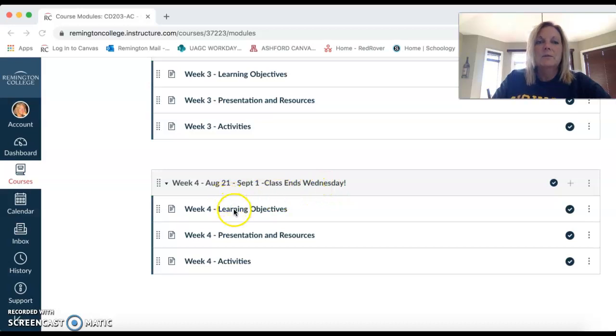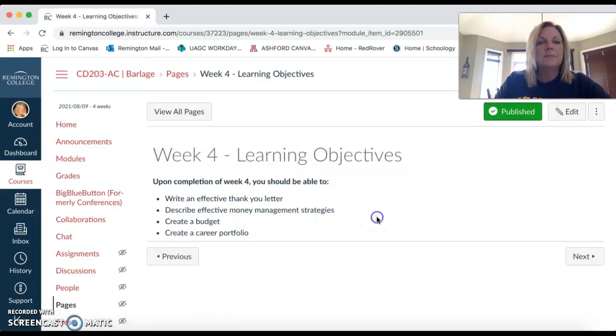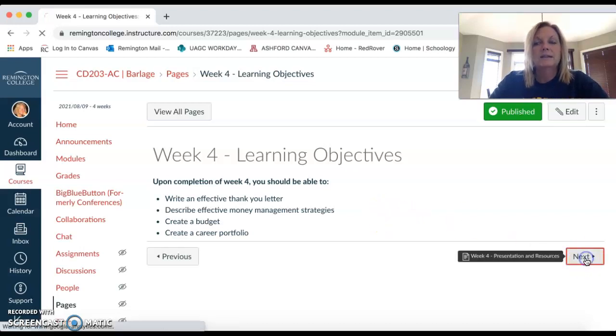Now let's look at the week 4 learning objectives. Again, this is what we need to know or learn by the end of this short week. We need to be able to write an effective thank you letter. After you go on an interview, you should send a thank you letter, so we're going to be writing one. Describe effective money management strategies. Create a budget. This is your personal finance. And then create a career portfolio. These are your learning objectives.